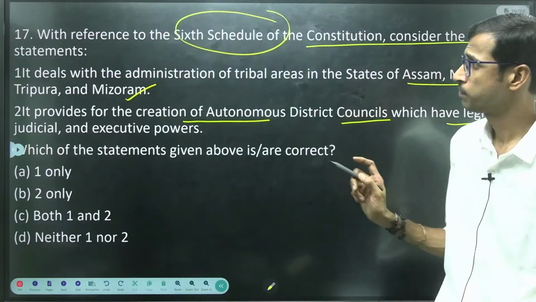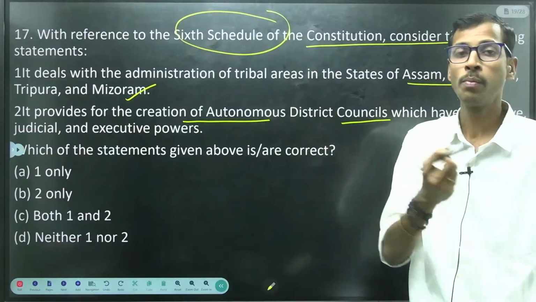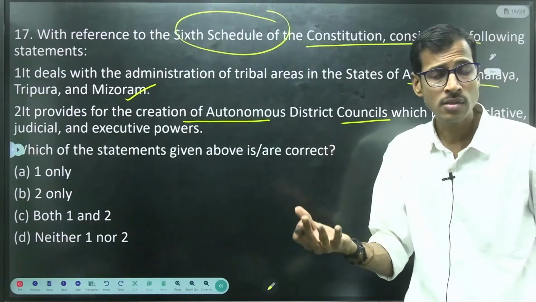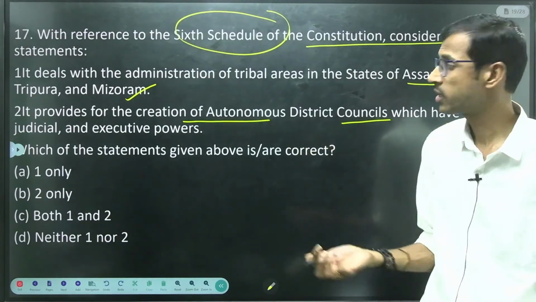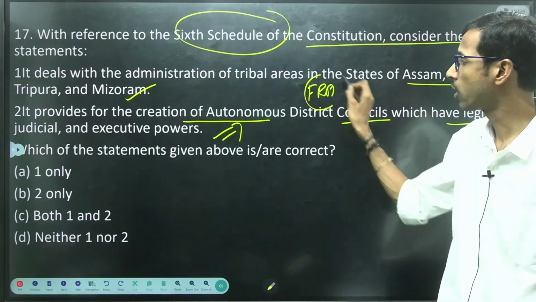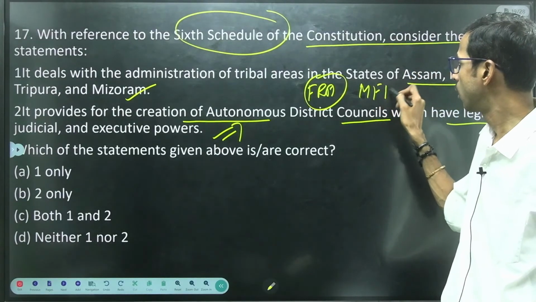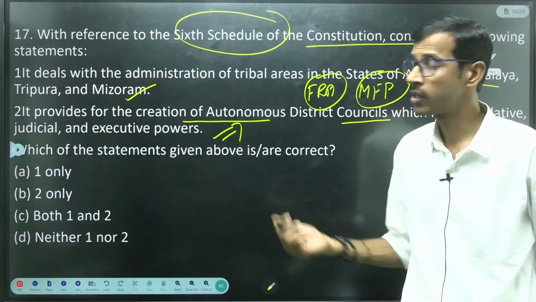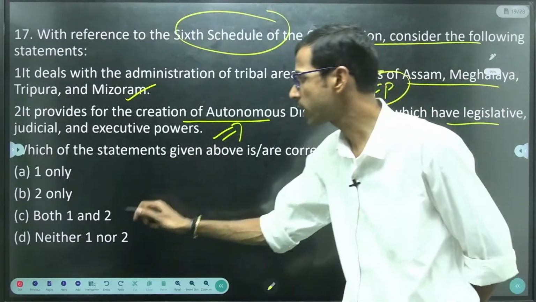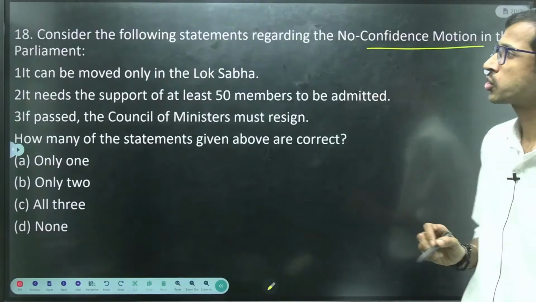Here, what is the main aim of this particular 6th schedule? It is to preserve or protect the tribal customs, tribal rights and also their culture, right? That is very important. Regarding the Forest Rights Act also we can observe here. Minor forest produce rights are held by the tribal people here, right? So here, if you observe, these two statements are correct, both 1 and 2.